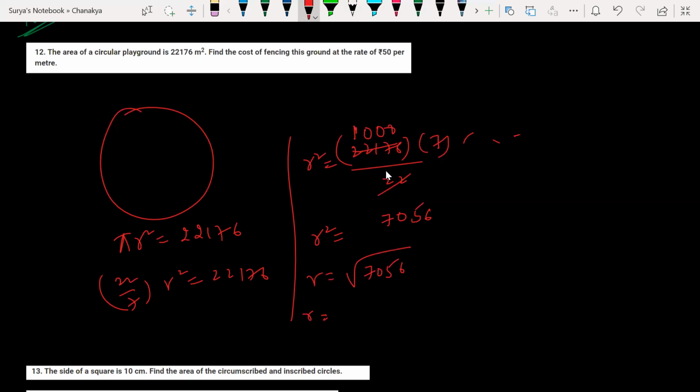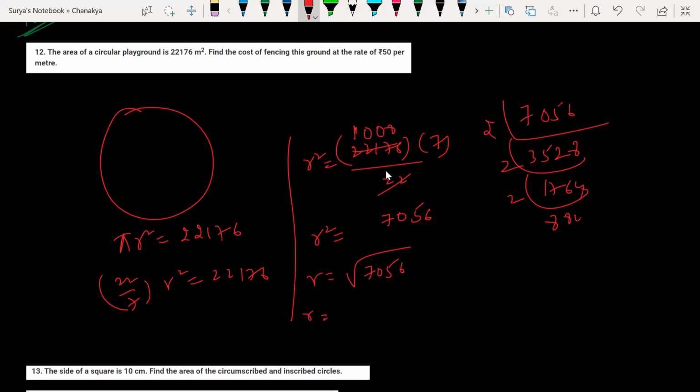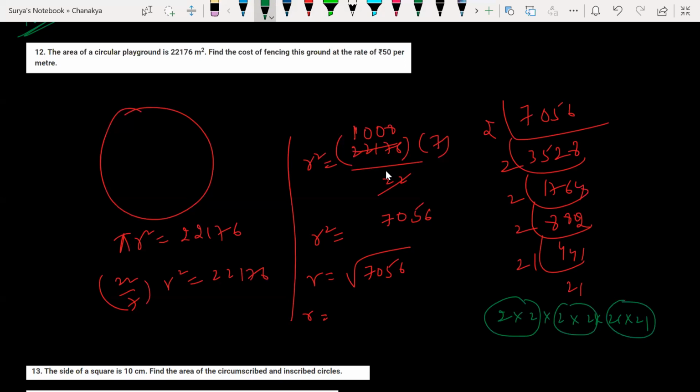You can calculate the square root of any value by using prime factorization. So you do prime factorization, right? 4 ones I got here, 2 21s. I can take 2 numbers as one pair for finding the square root. So here 2, here 2, here 21.